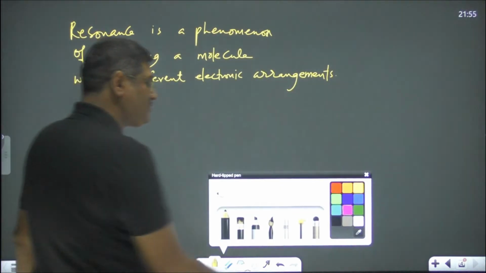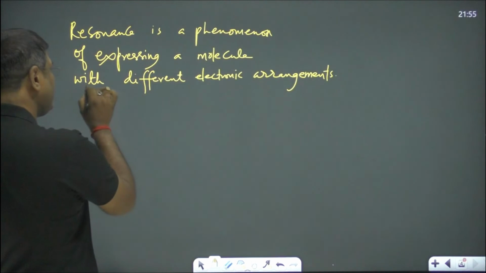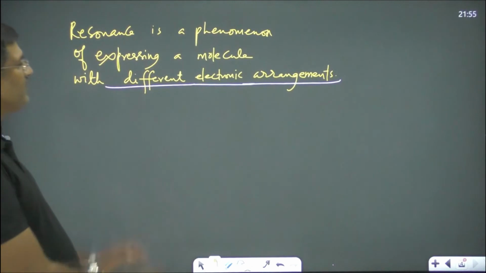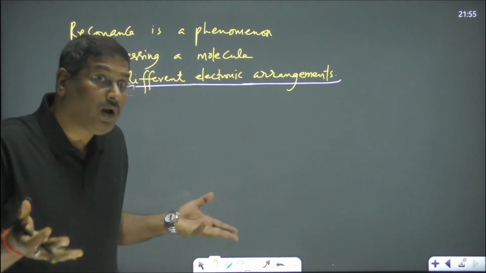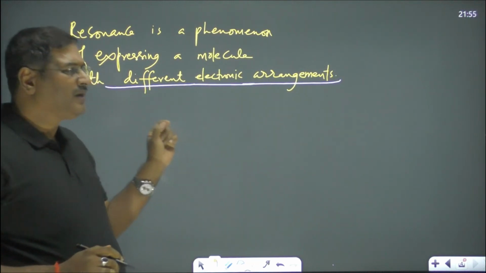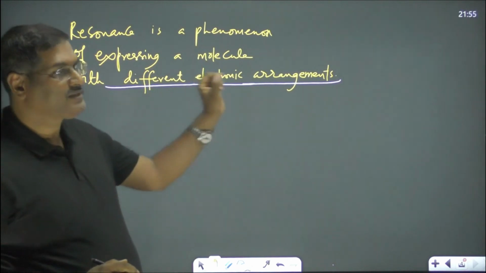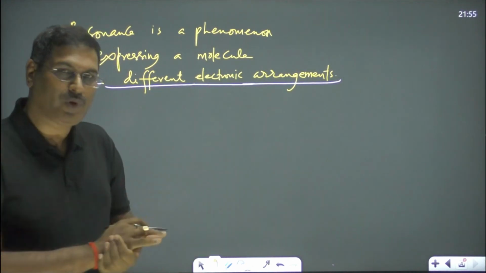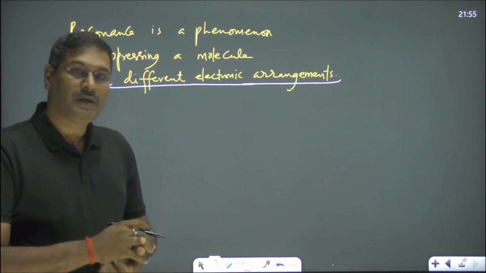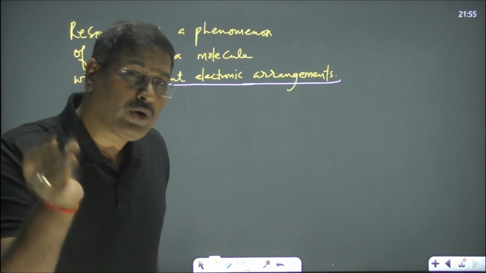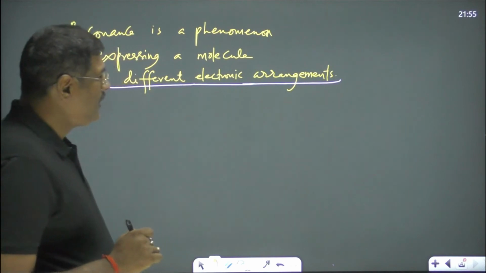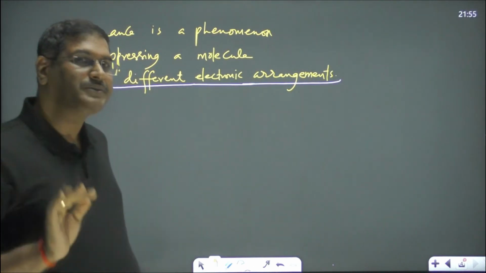Here what you have to notice is what I have written: different electronic arrangements. What are the different electronic arrangements? Yes, we had written CH2 double bond CH2 plus, and then we have moved from here to there. Those are the different electronic arrangements. Different electronic arrangements, not different atomic arrangements.